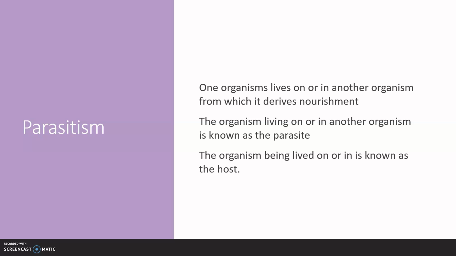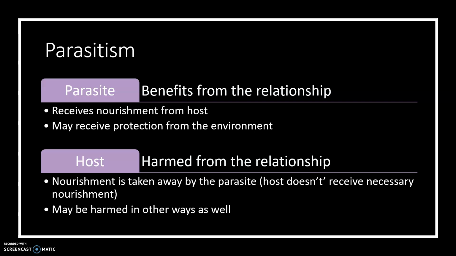The first is parasitism. In parasitism, one organism lives on or in another organism and receives nourishment from that organism. The organism that lives on or in another organism is known as the parasite. The organism being lived on or in is known as the host. The parasite benefits from the relationship.